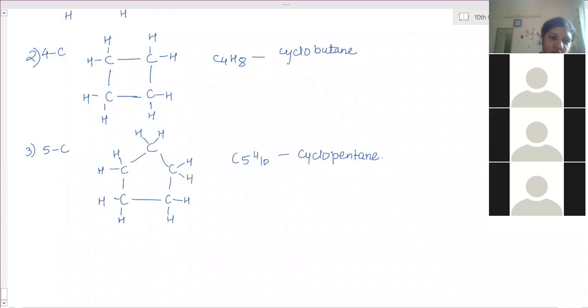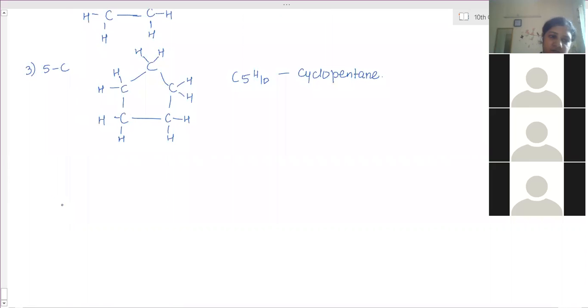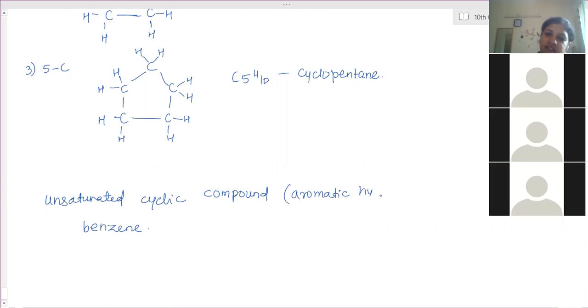Unsaturated cyclic, only one compound. That is benzene. These are also called aromatic because they have some special smell, odor.